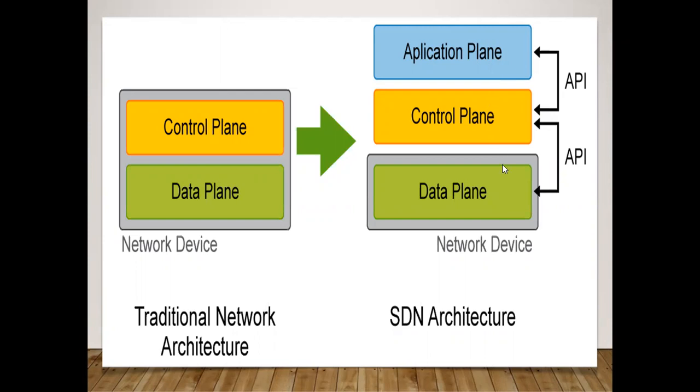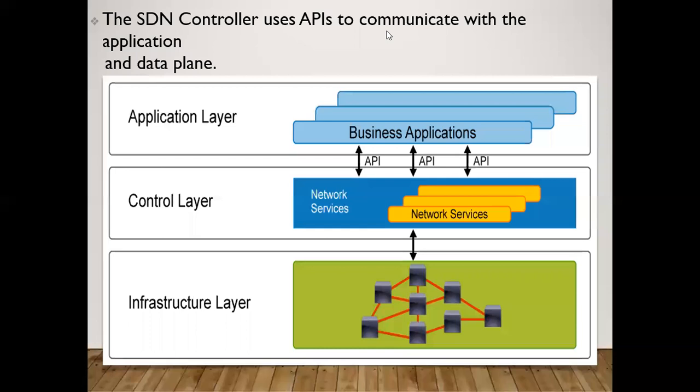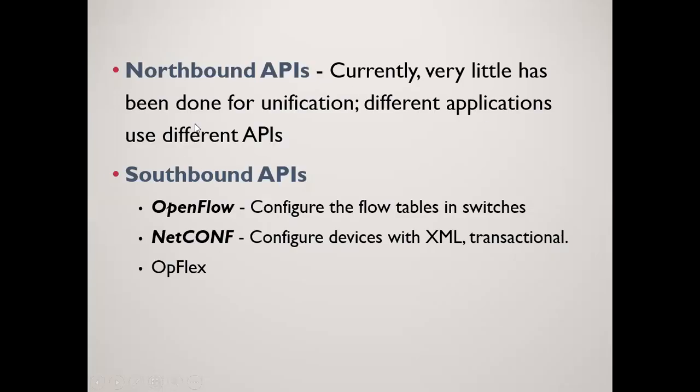Then between control plane and data plane, there is another API that works. As the SDN controllers use APIs to communicate with the application and the data plane, there are two types of APIs. So the two types of APIs are northbound APIs and southbound APIs.